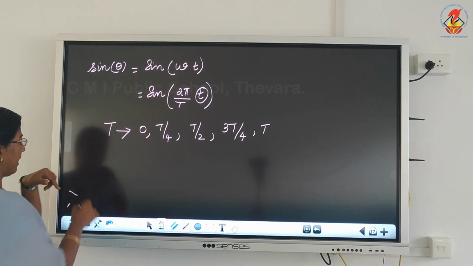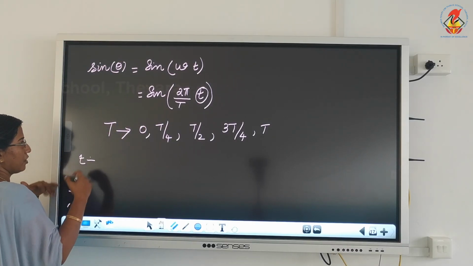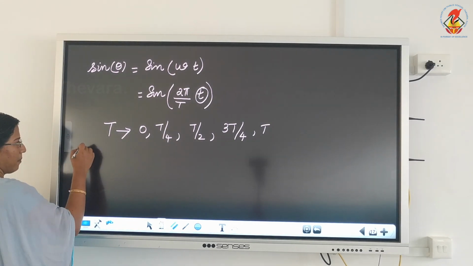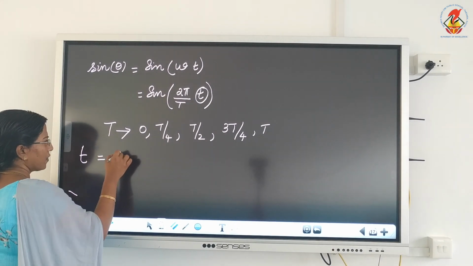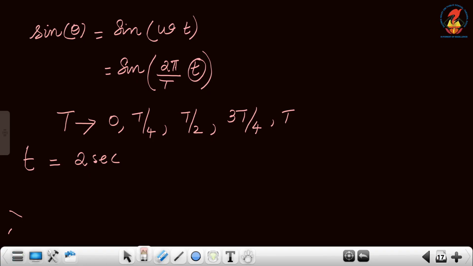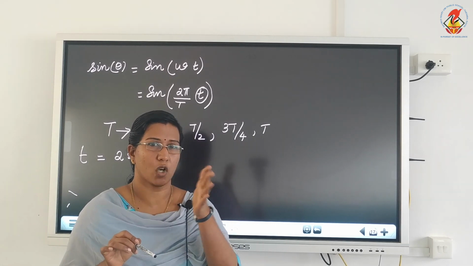means the total time taken is T, and I am going to convert it into time period. Or for example, time taken for one complete motion or to and fro motion is 2 seconds. That means the pendulum will go to one side, come to the initial point, go to the other side, come to the initial point. For that it is taking 2 seconds, and I am going to divide that total time into 4.